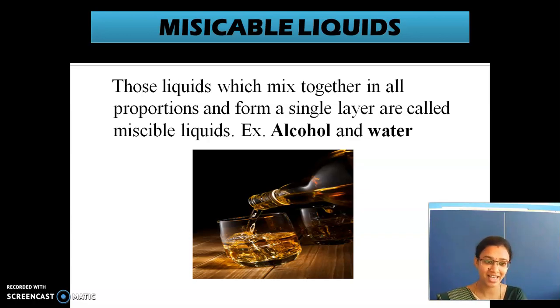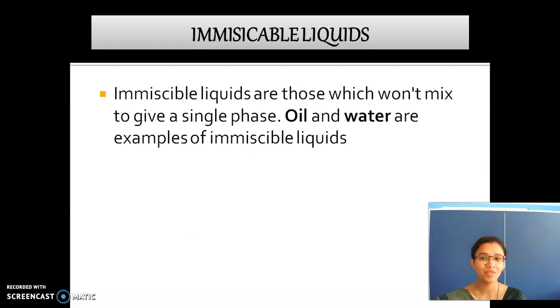And one more example is vinegar. Acetone in water, vinegar in water. So they are able to mix together, and we are able to see only one layer. By seeing it, we are not able to say that both of them are mixed. So we need to taste it. So what is the next thing?